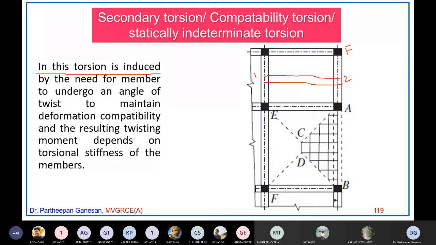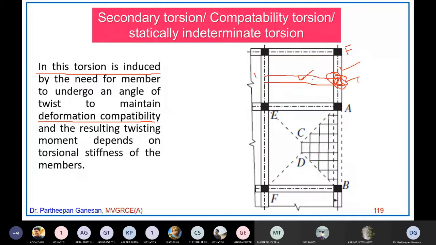Now in a secondary torsion, because these are all rigidly connected, the joints are rigidly connected, whatever rotation or deflection is happening at this joint will be the same for this and this. So the equilibrium equation alone will not be sufficient to find out the twisting moment here. Equilibrium equation alone is not sufficient. You also have to use the deformation compatibility equation.